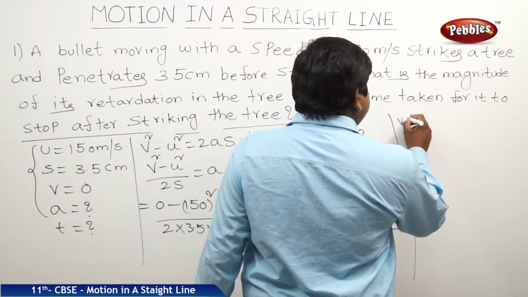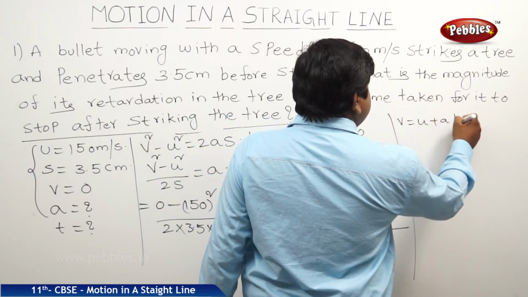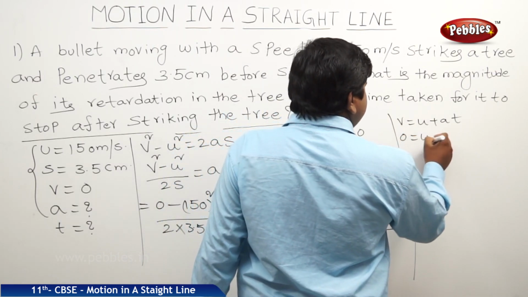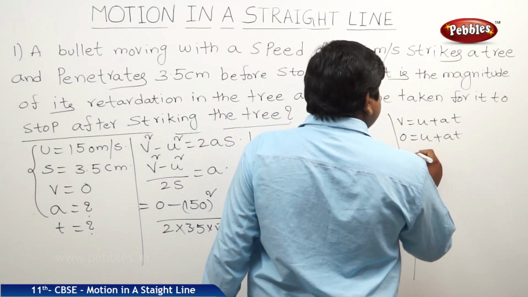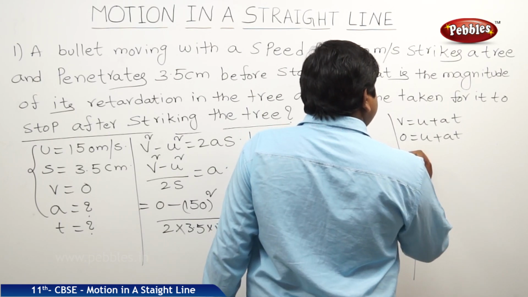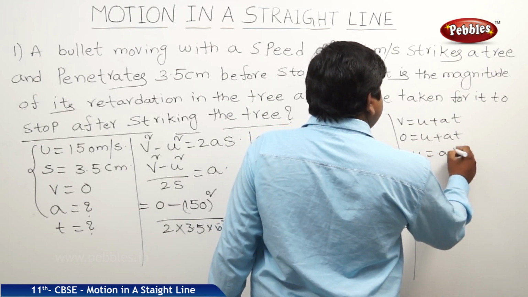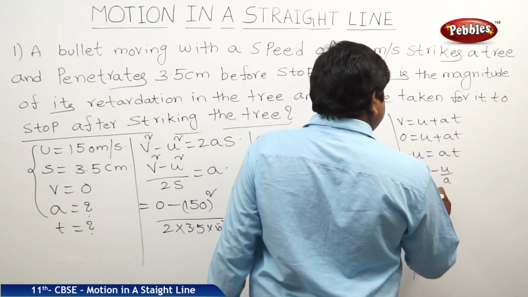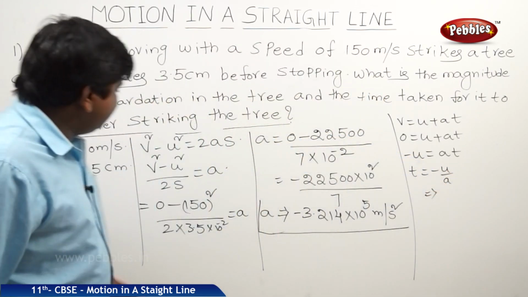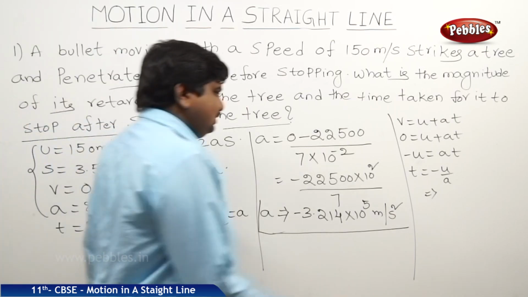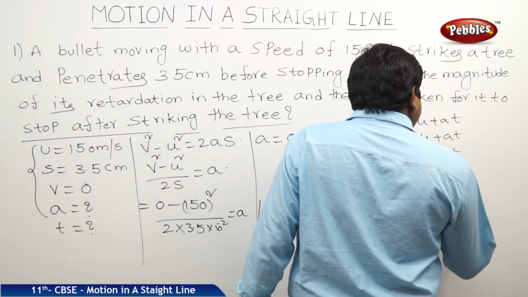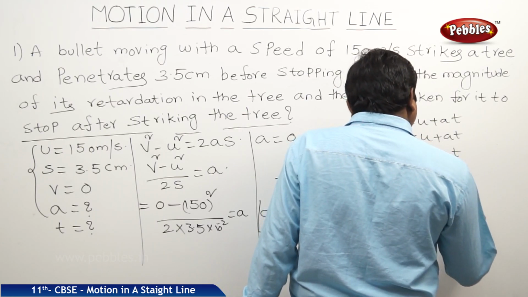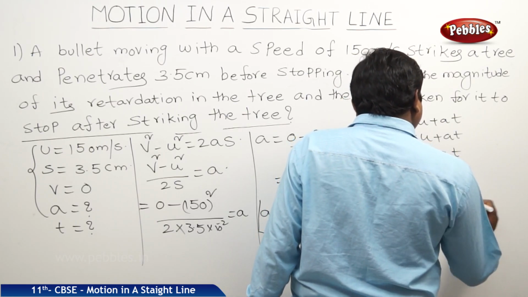Now, we should find out the time taken for it to stop after the striking. So, we know that V is equal to U plus AT, final velocity is 0, therefore, 0 is equal to U plus AT. So, therefore, minus U is equal to AT, T is equal to minus U by A. Minus U, minus 150, where A is minus 3.214 into 10 to the power of 5.